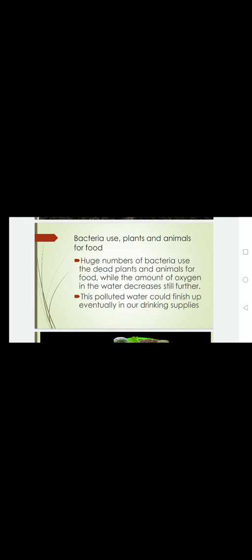Bacteria. Bacteria also use plants and animals for food. A huge number of bacteria is also present in the rivers or the streams. So they use the dead plants and animals for food. So the amount of oxygen also decreases in the water. So this may affect the aquatic life. And this polluted water could finish up eventually in our drinking supplies.